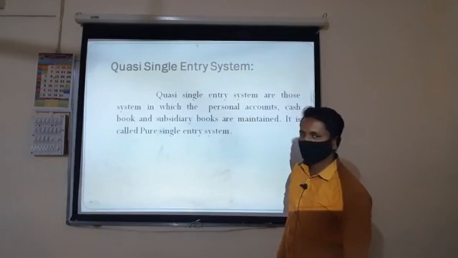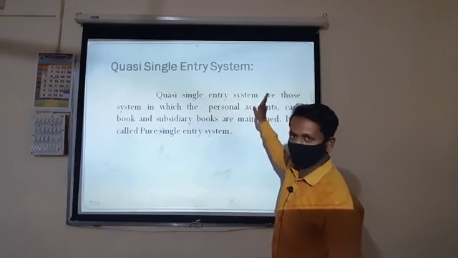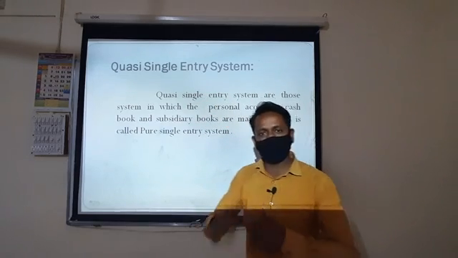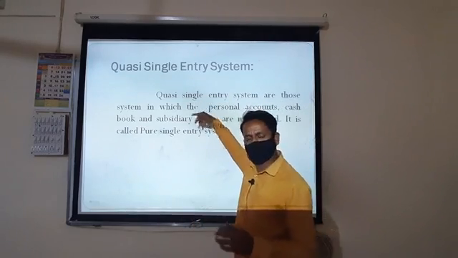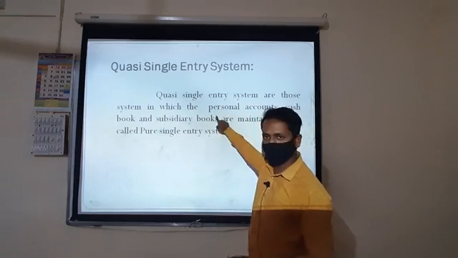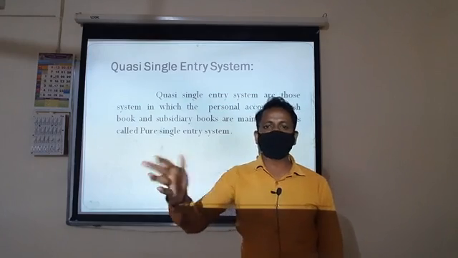Finally, the last type, the quasi single entry system. The quasi single entry system is one in which the personal accounts are maintained, cash books are maintained, and all the subsidiary books are maintained.